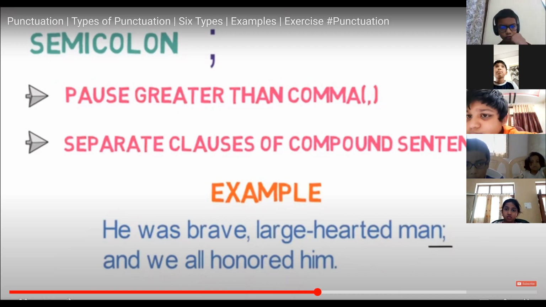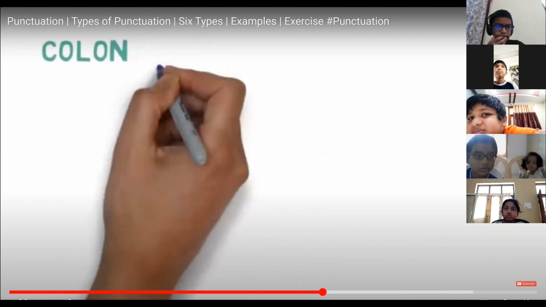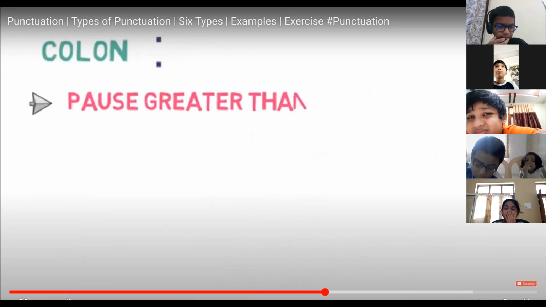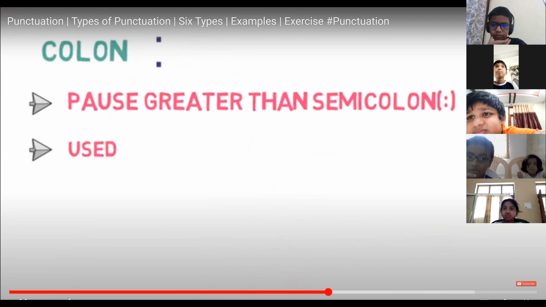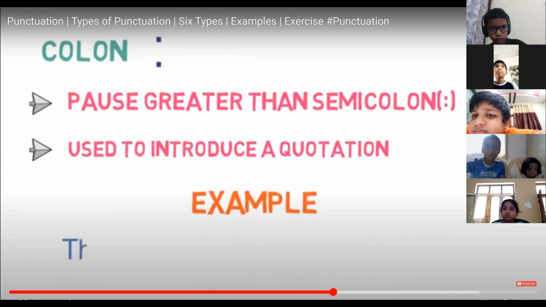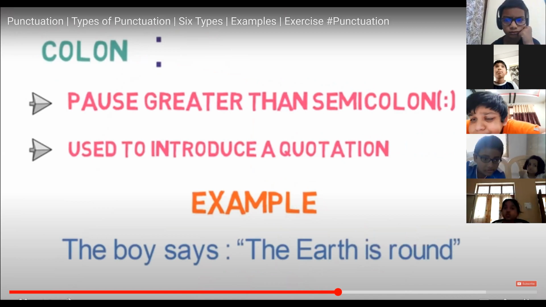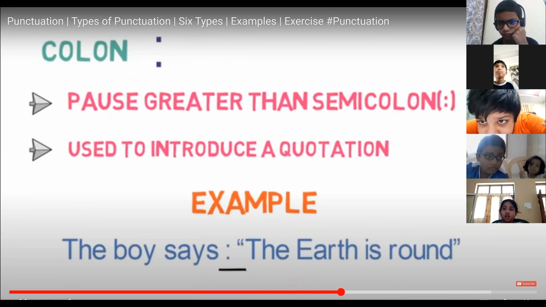Let's look into the fourth punctuation mark, colon. It represents a pause which is even greater than a semicolon. It is used to introduce a quotation. For example, the boy says: the earth is round. Notice the usage of the colon before the quotation.